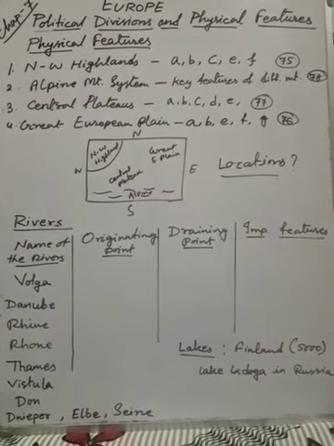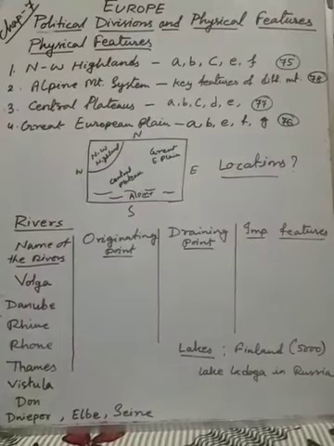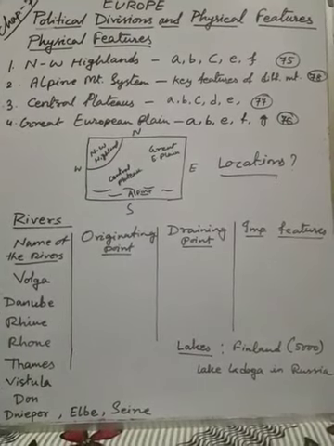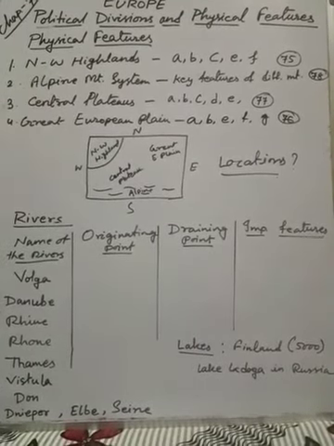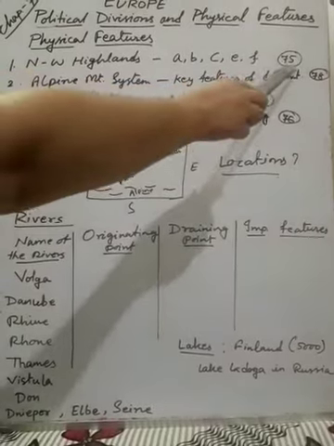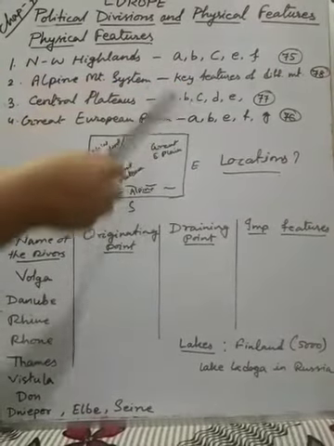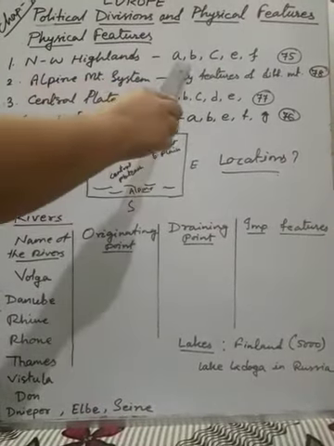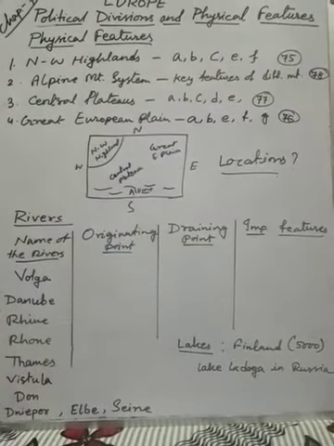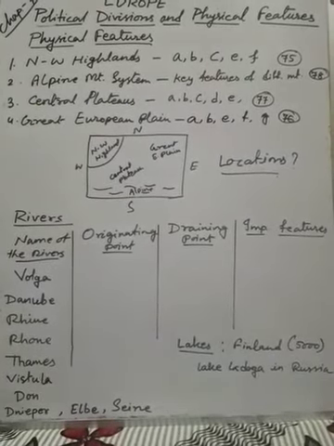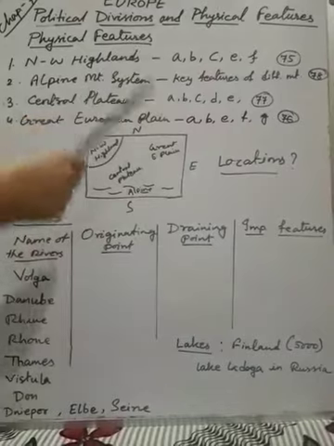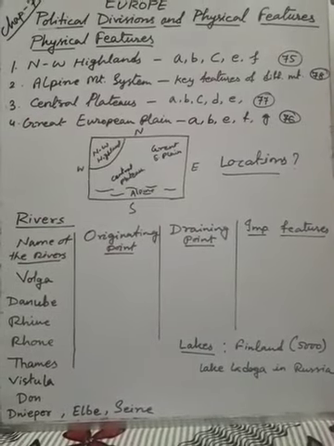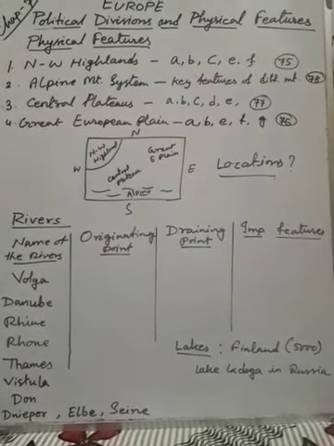But from my side, I have given only the important ones. It is your choice which ones you prepare. For the Northwest Highland, if you follow the page 75 mark, A, B, C, D, many points are there. I have marked A, B, C, E, F. First you read all these points from all these categories. If it is not clear, you can ask me through WhatsApp.